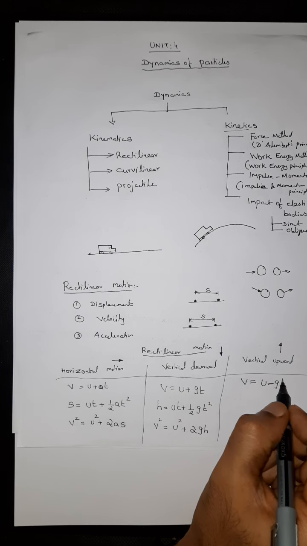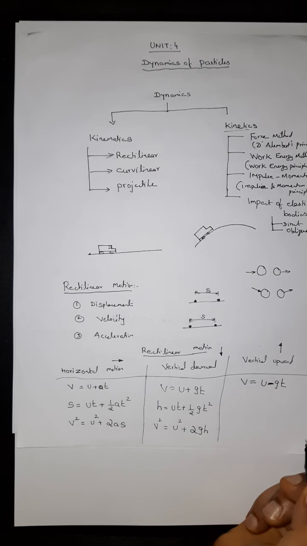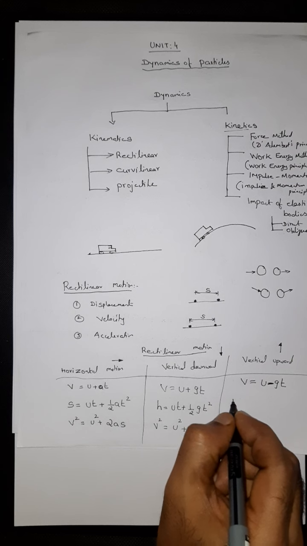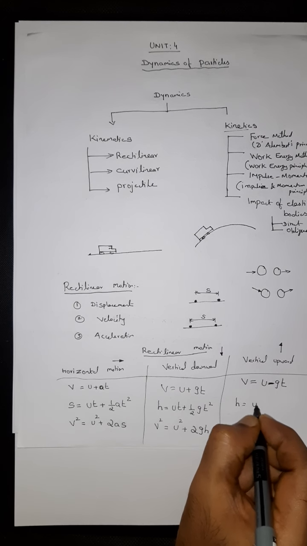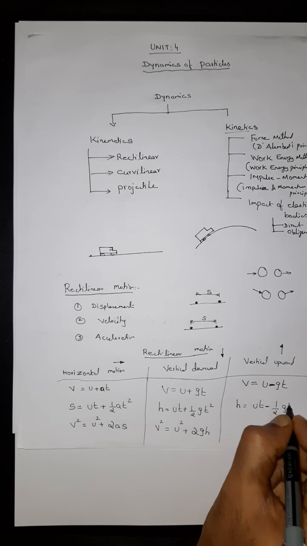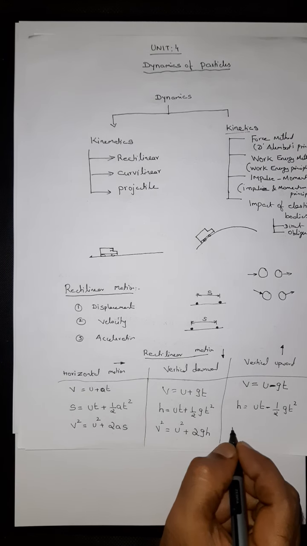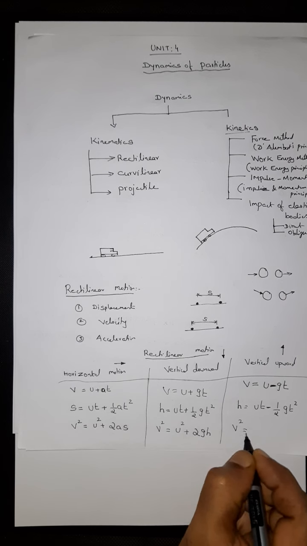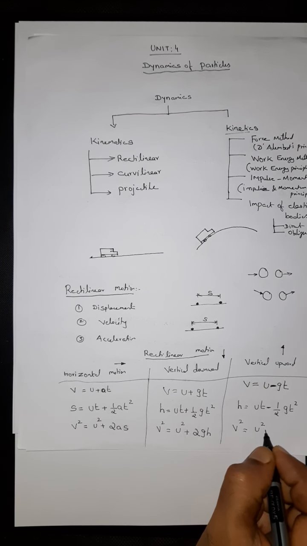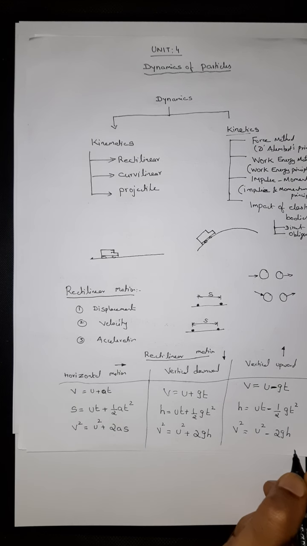Because the object is moving against gravity. Similarly, H is equal to UT minus half of GT square. And for the third formula, V square is equal to U square minus 2GH.